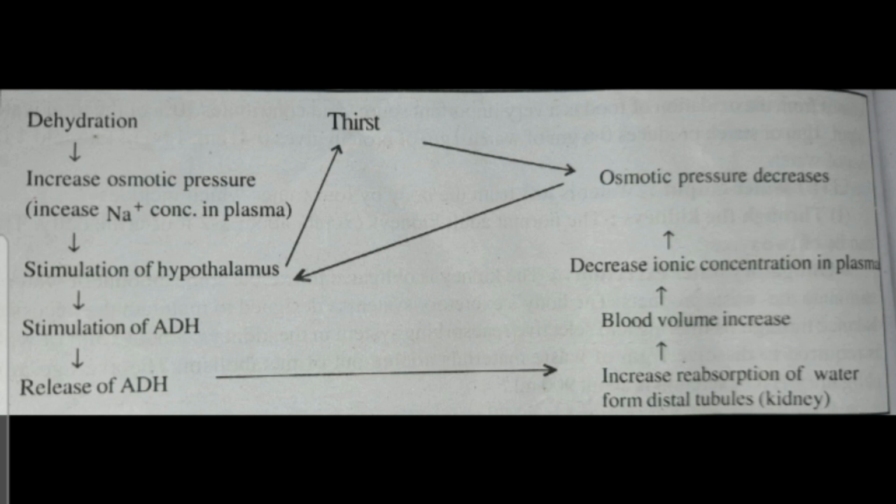The left one is starting from dehydration. If the body gets dehydrated, the osmotic pressure increases, that means the sodium concentration in the plasma increases.